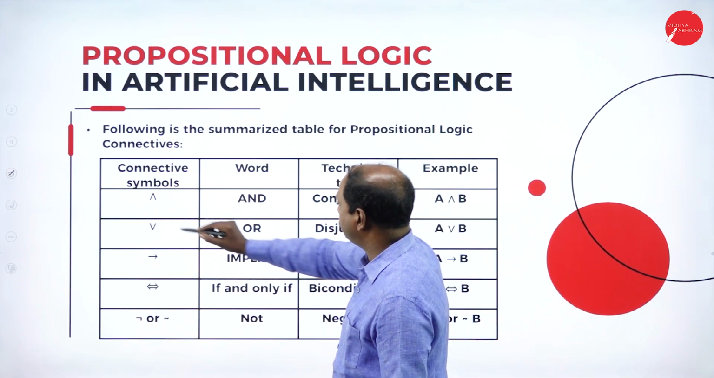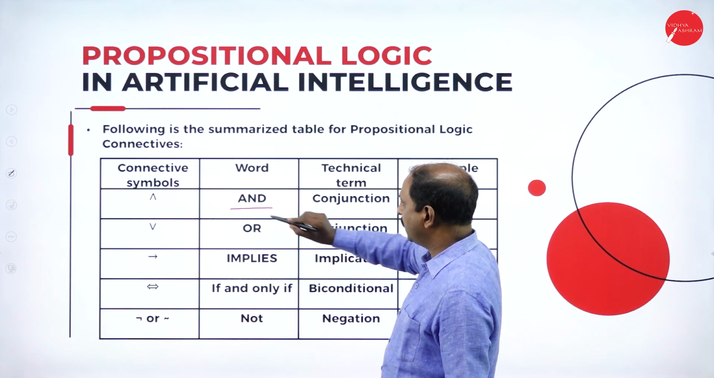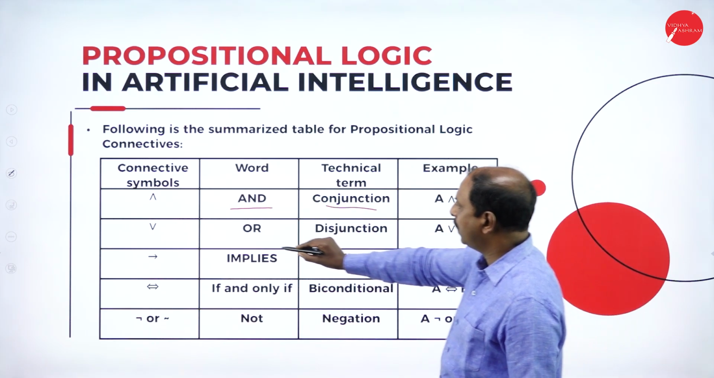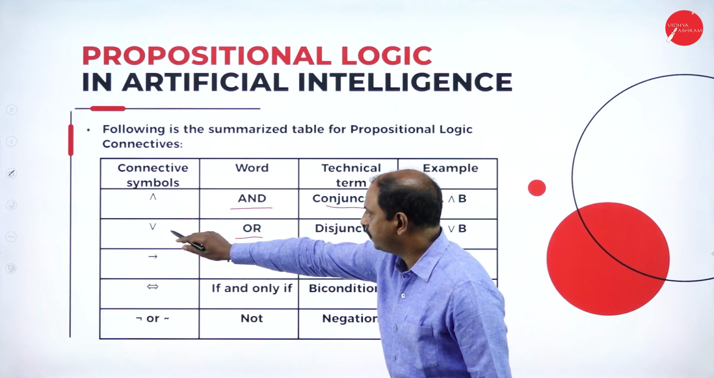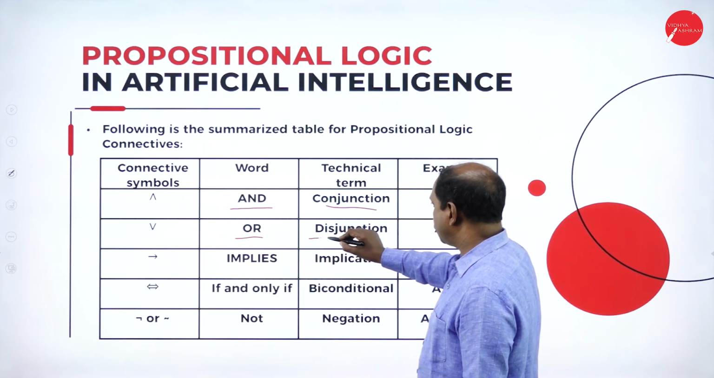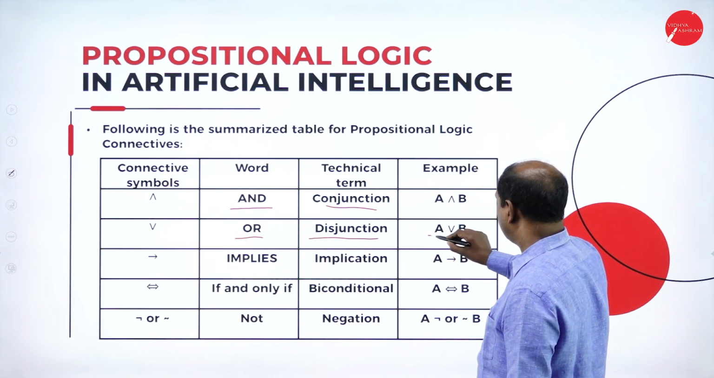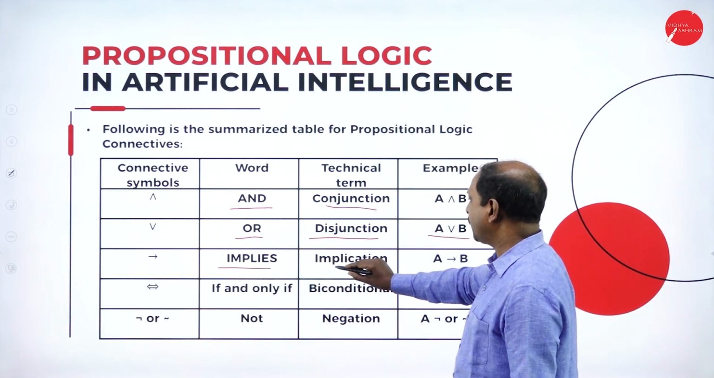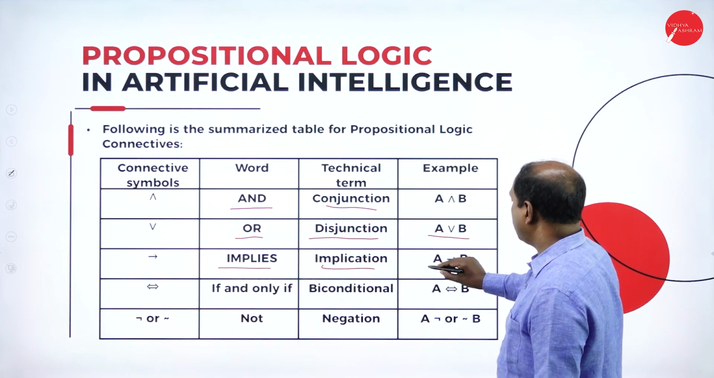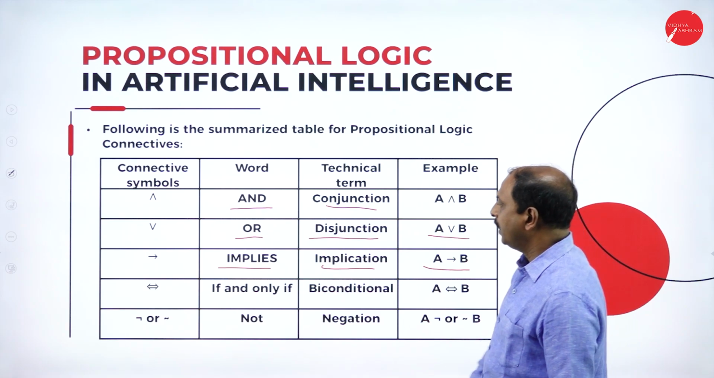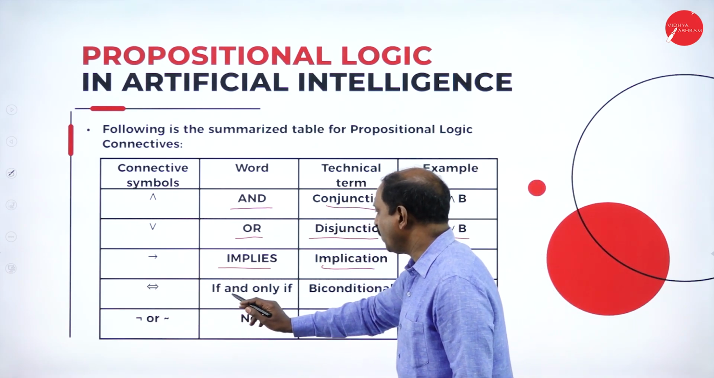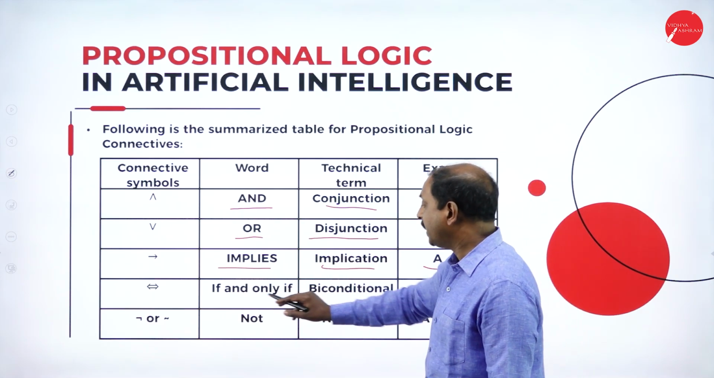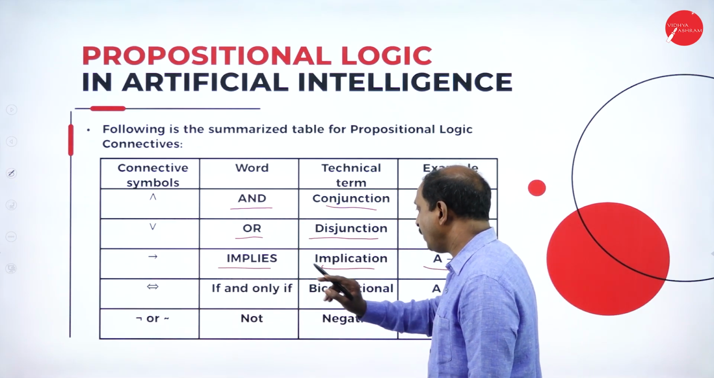Here are the symbols, their meanings, technical terms, and examples. One is this connective symbol, called logical AND, the conjunction: A conjunction B. Similarly, OR is the inverted V symbol, the disjunction: A disjunction B. Then there is implies, the operation called implication: A implies B. Next is the bidirectional operator, if and only if, called the biconditional.